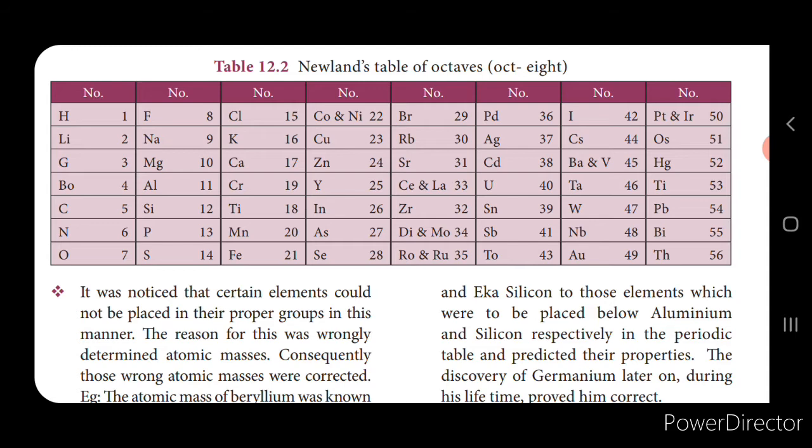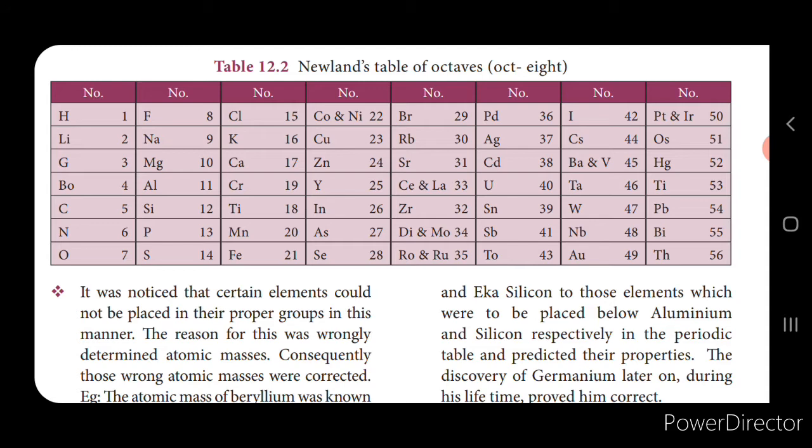Now here in the first row you can see that it consists of fluorine, chlorine, bromine, iodine, and it also consists of cobalt, nickel, palladium, platinum and iridium. So this has dissimilar properties. Now these metals are different from that of the halogens, isn't it? So this is one of the limitations.